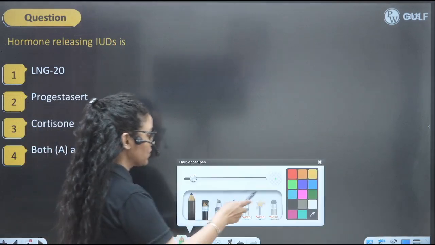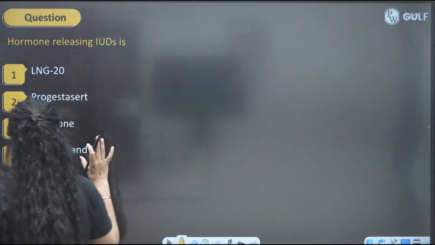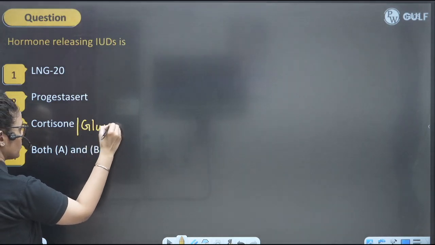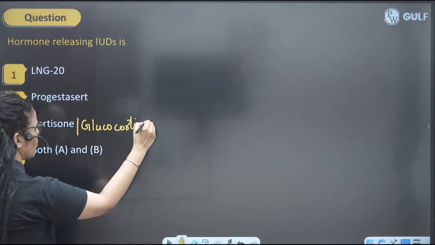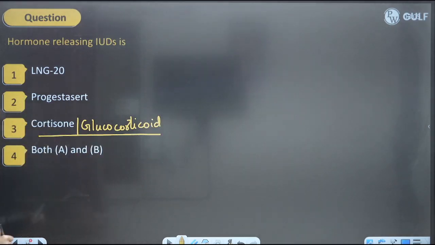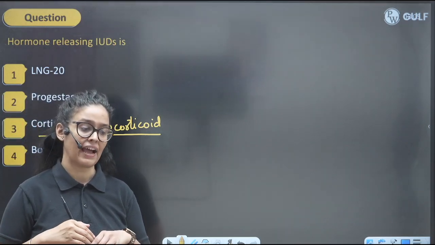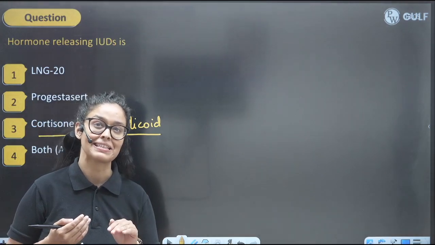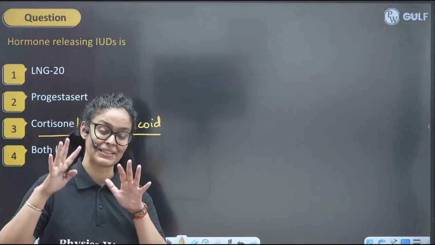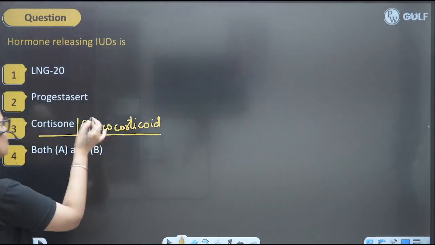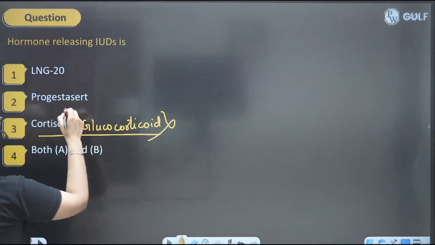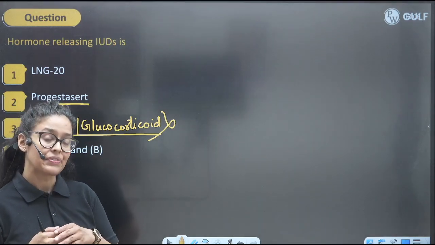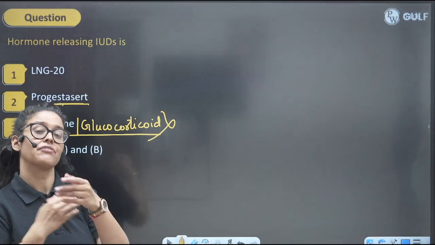Hormone releasing IUDs. So in intrauterine devices. When we talk about cortisone, it's a glucocorticoid hormone, right? So you kids know glucocorticoid will be increasing glucose level in the body, having a function in RBC formation. It will be decreasing WBC number. That's why it actually acts as an immunosuppressive hormone, right? So it is a hormone and it is not an IUD, by the way. Progestasert is not an IUD, right? These are kind of implants, right?